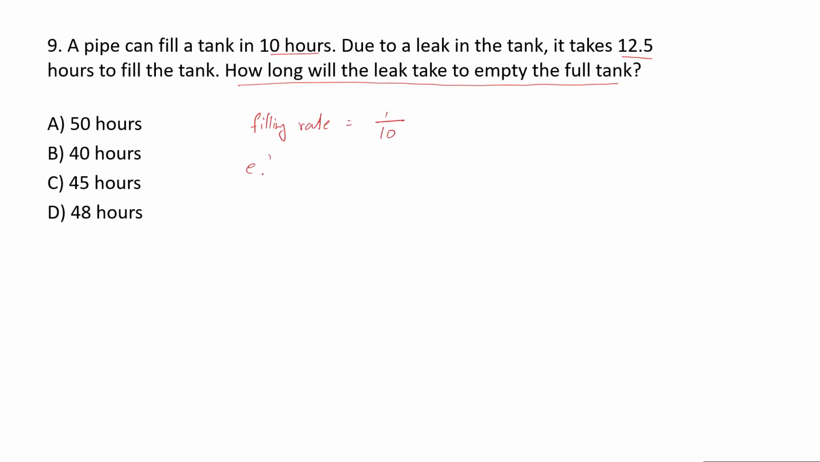But effective filling rate means how long the pipe actually took to fill the tank. It is 12.5, so it is 1 upon 12.5. Can I write this 12.5 as 25 upon 2? Not 12.24, it is 12.25. So I'm multiplying numerator and denominator by 2, and it will give you 2 upon 25. So this is the effective filling rate.